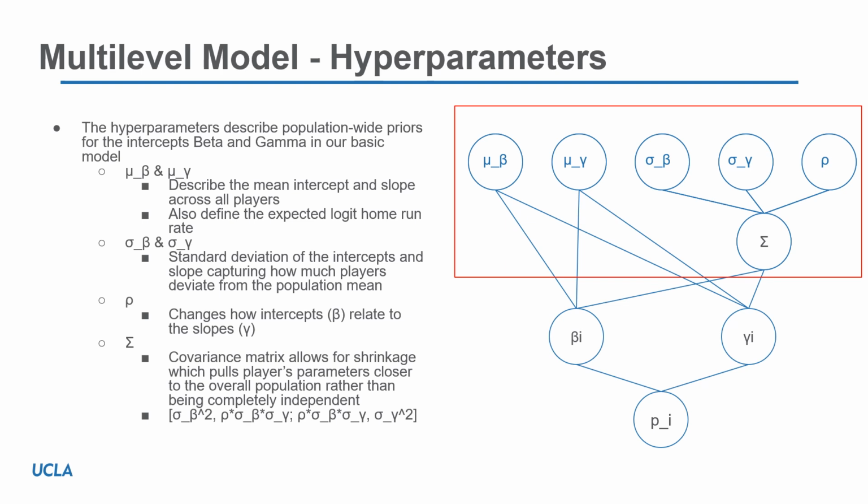Sigma sub beta and sigma sub gamma represent the standard deviation of the intercepts and slopes, capturing how much a player deviates from the overall population mean. These are represented by exponential distributions. Rho is modeled as a uniform distribution, and it affects the covariance matrix sigma, controlling how changes in the intercepts relate to changes in the slopes. The covariance matrix itself allows for shrinkage, meaning that players' parameters are partially pulled towards the overall population values rather than being estimated completely independently.